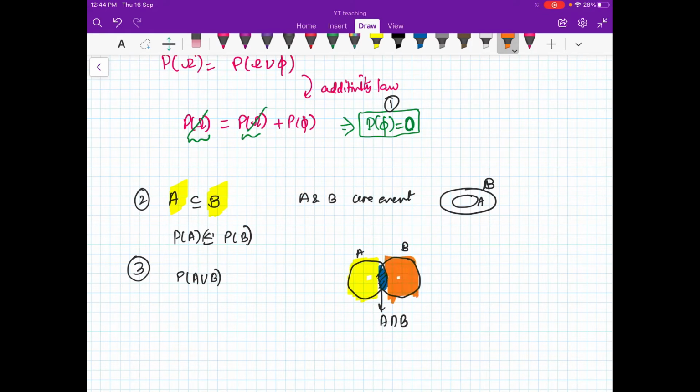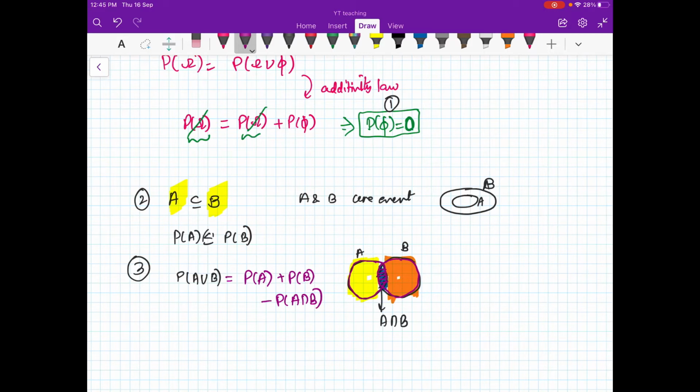So obviously we can say that probability of A union B is equal to, what you can do is you can just count the probability of this set A, and then you add it to probability of set B, and because this set has been counted twice, you just subtract it once, right?